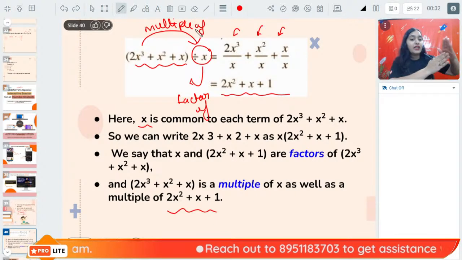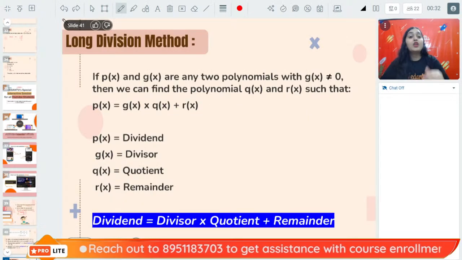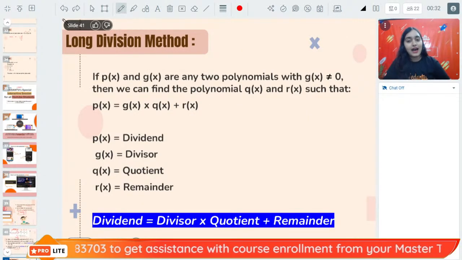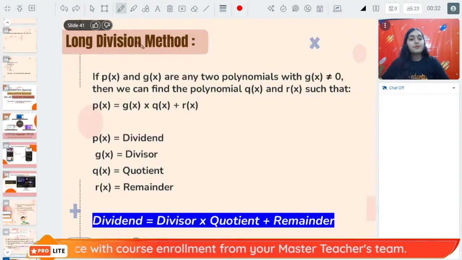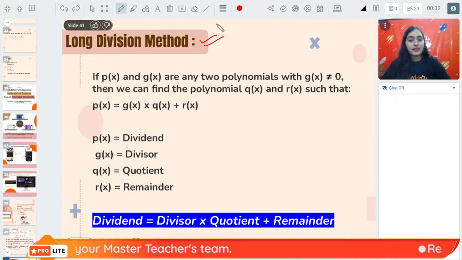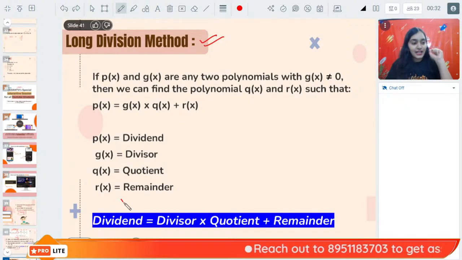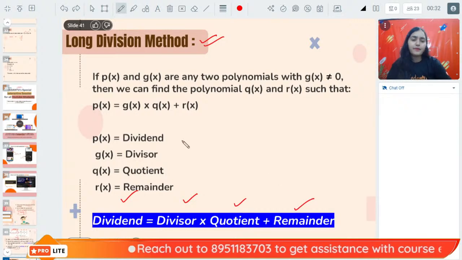X is a factor of the polynomial. The polynomial is a multiple of x, right? Because if any number can divide a given number, we say that they are factors and multiples, right? Now, let's learn about long division method and what it is trying to convey to us. Now, you know the general rule of division. What is the general rule of division? That dividend is always equal to divisor into quotient plus remainder, right?